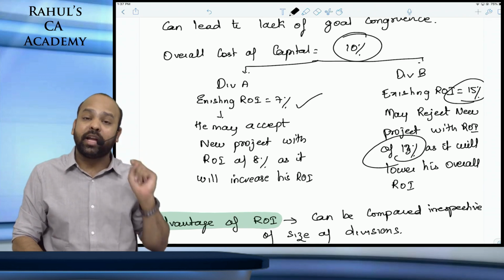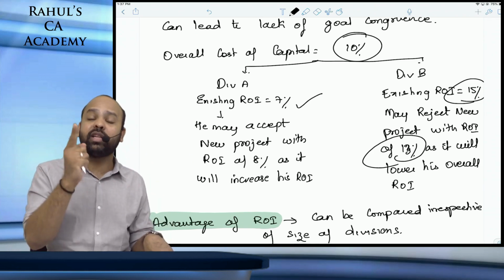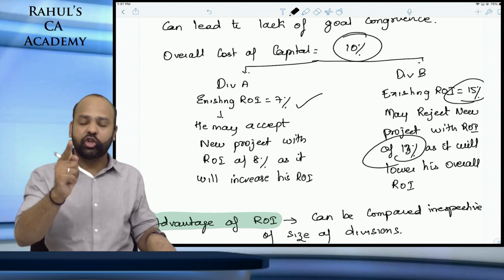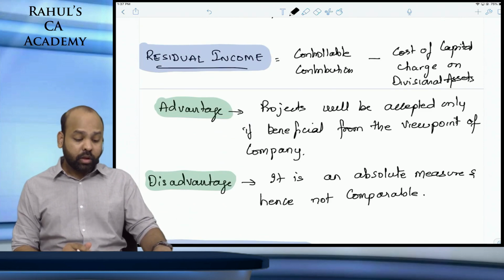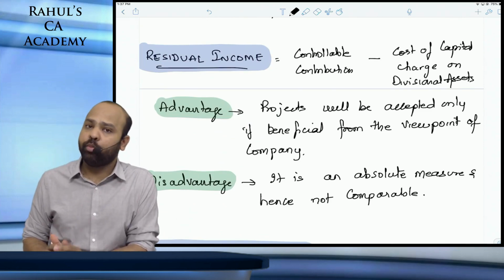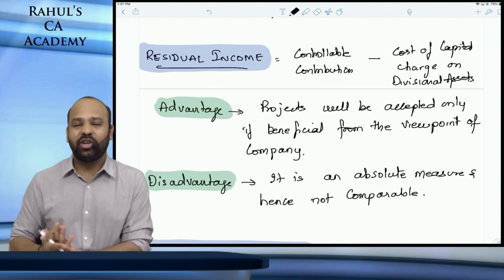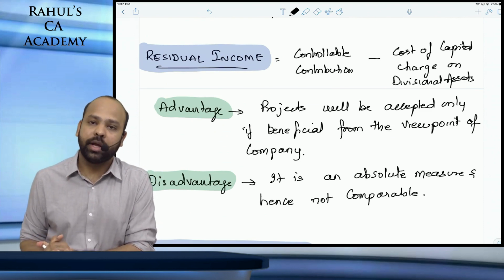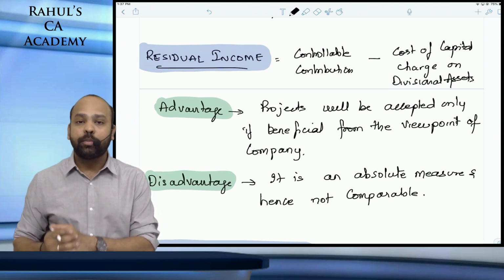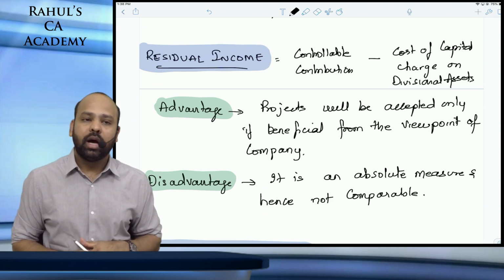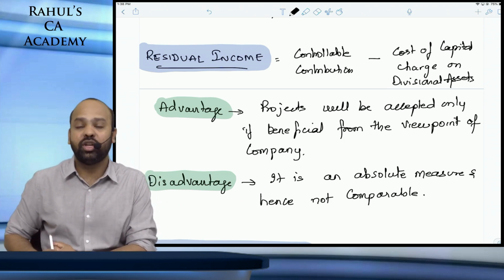But still the advantage of ROI is that it can be compared. Remember, this advantage and disadvantage is very important for the examination. They will for sure ask it as a comment if there is a question coming on ROI. The second performance measure under financial measures is residual income. Residual income is the leftover portion after providing a charge on your capital, that is, the cost of capital charge on divisional assets.